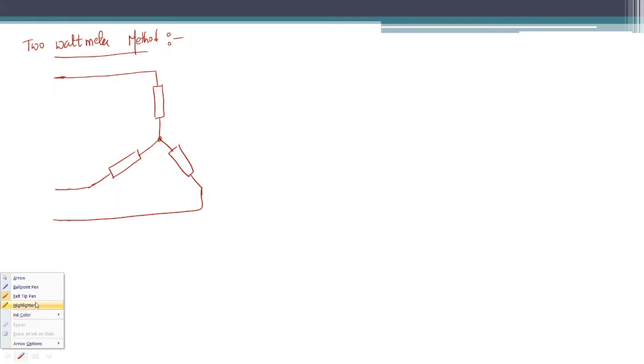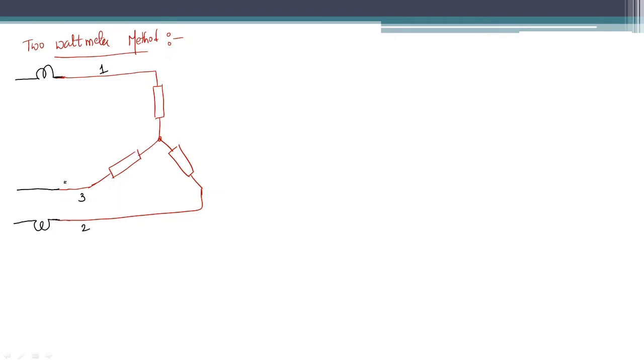Now how to connect the watt meters? Let us see that. Here, for this line, for example, I am connecting the current carrying coil in series, and another current carrying coil of the second wattmeter is connected in series to this line. This is first line, this is second line, and this is third line.